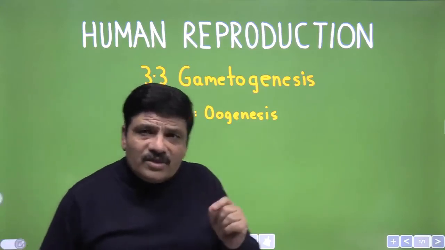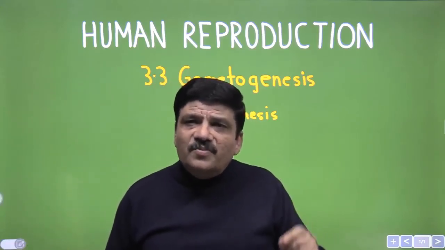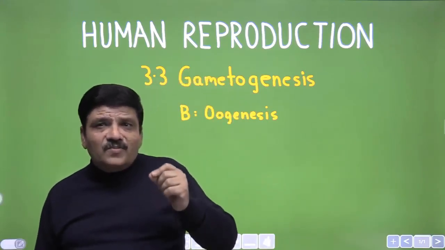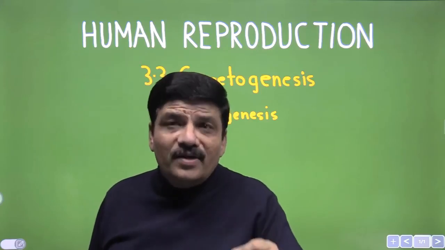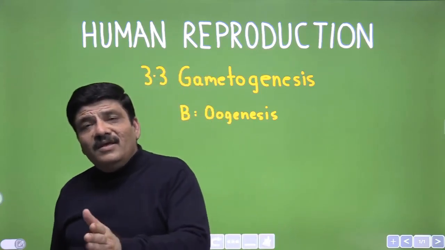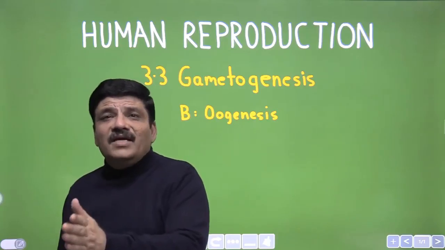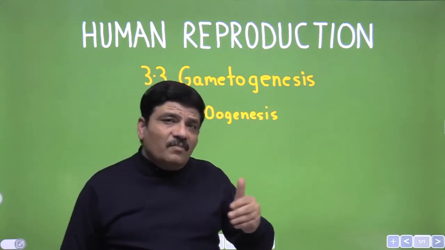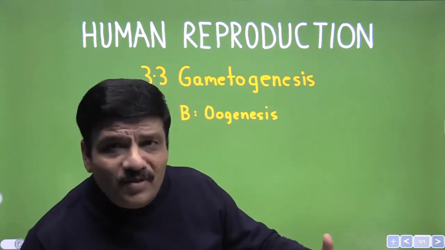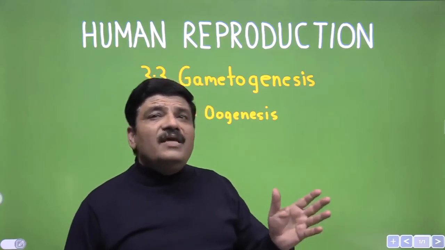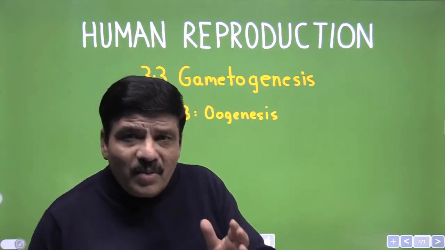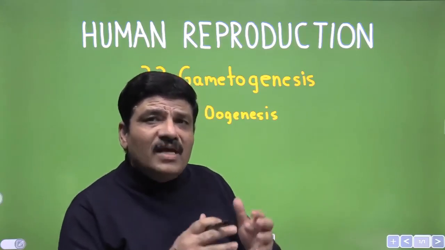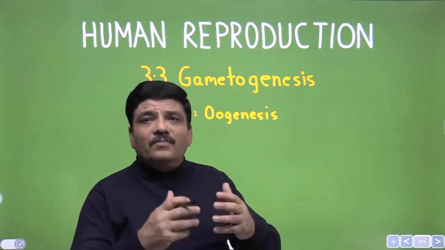The first important question is that there is a fundamental difference between the two processes. I told you that in the human males, the process of the spermatogenesis begins with the onset of puberty, that coincides with the secretion or the release of GnRH by the hypothalamus. Though it is true that in the female, the onset of the puberty actually occurs because of the release of GnRH only, but there is a difference in the process of the gametogenesis. The gametogenesis in the female sex actually begins before the birth.